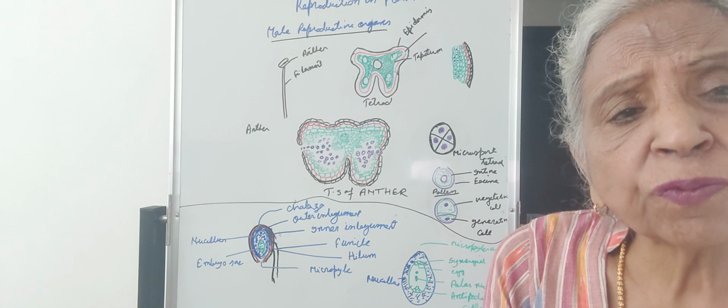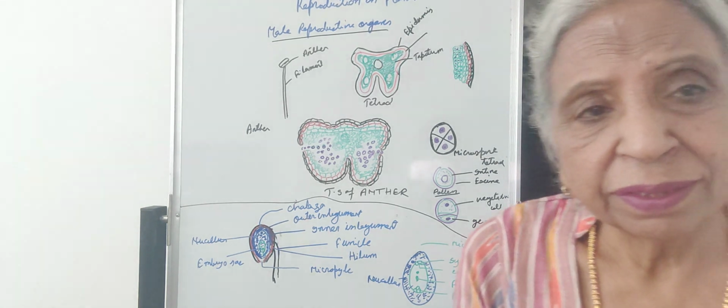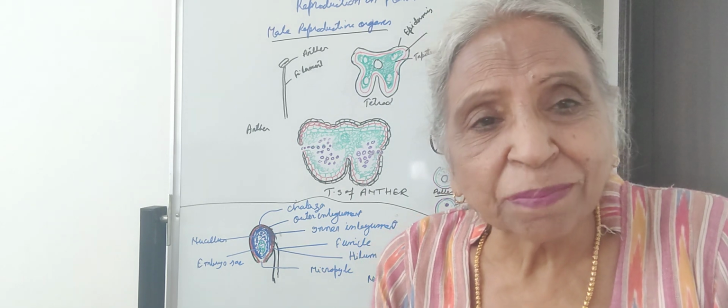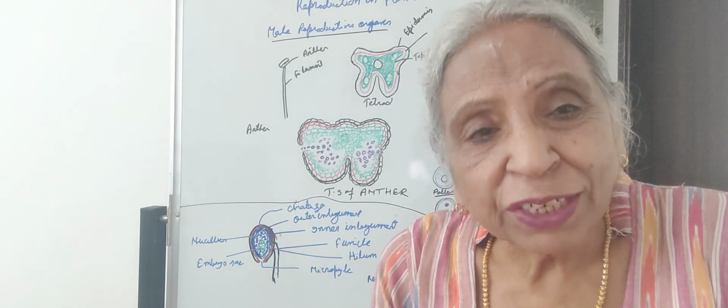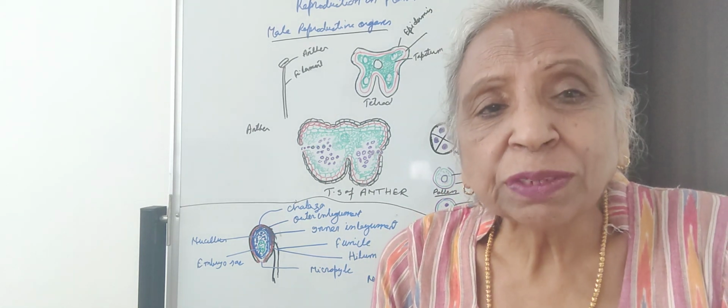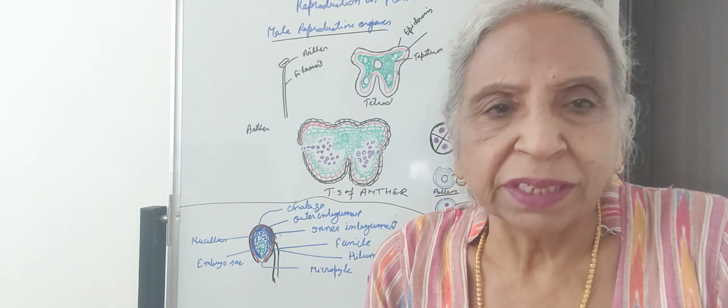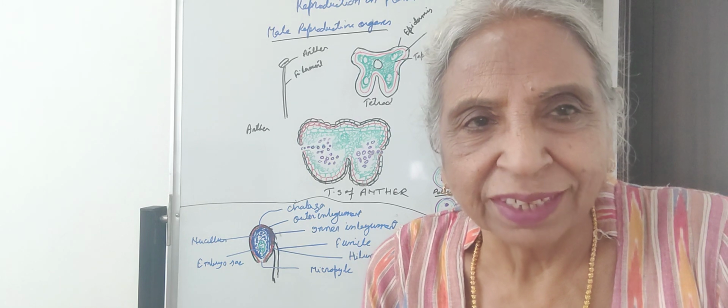Then in case of ginger, rhizome also propagates the plant. It produces the plants by having the buds which grow to form the new plant.